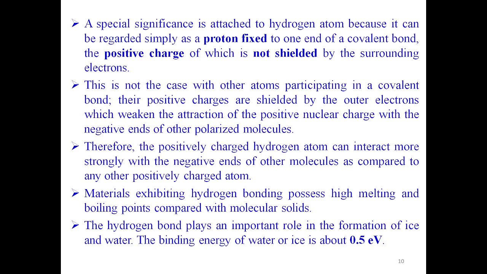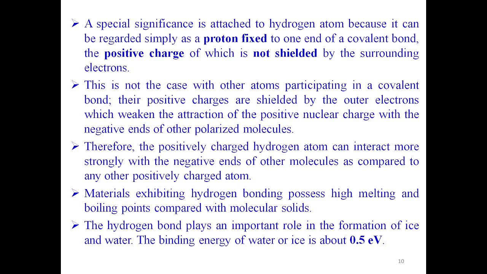So the shared electron is mostly spending time with the electronegative atom rather than the hydrogen. So the hydrogen will be more electropositive, which needs an electron to shield the positive charge of the proton at the nucleus. It needs equal electron sharing. So this is not the case with other atoms participating in a covalent bond. Their positive charges are shielded by the outer electrons, which weaken the attraction of the positive nuclear charge with the negative ends of other polarized molecules.